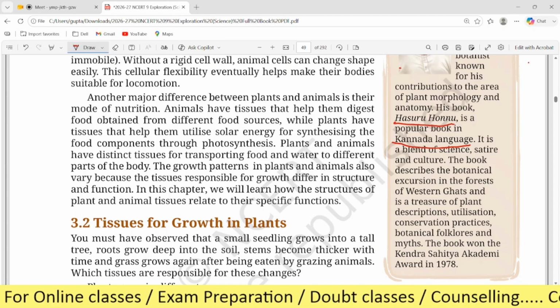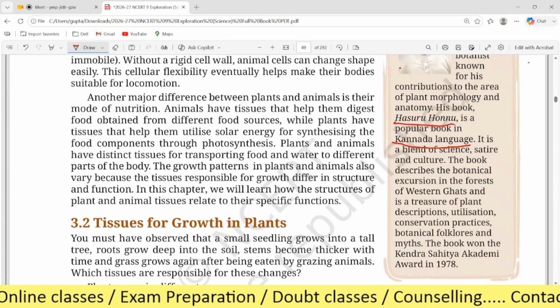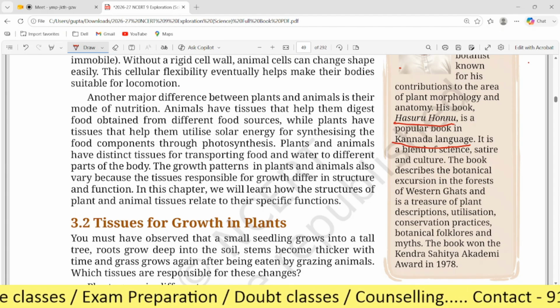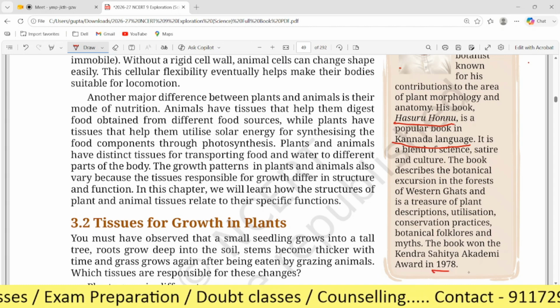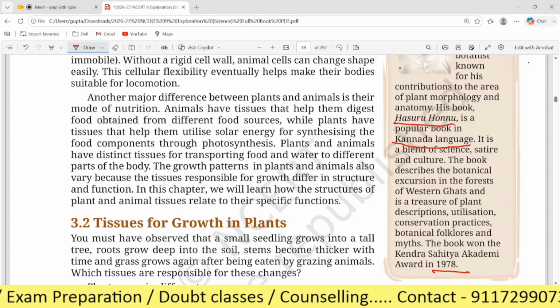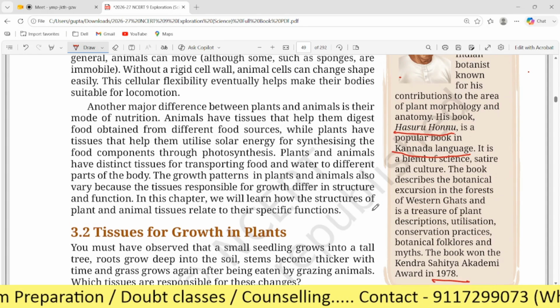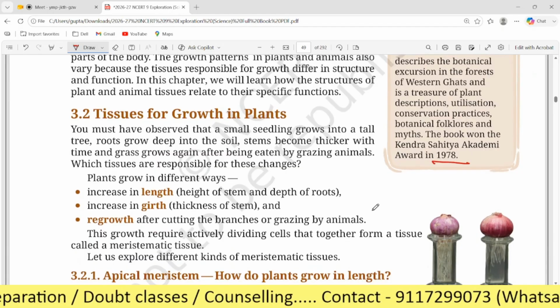and myths. The book won the Kendriya Sahitya Akademi Award in 1978. Okay, so these are the important points. Is it clear now? Yeah. Now let's see here.